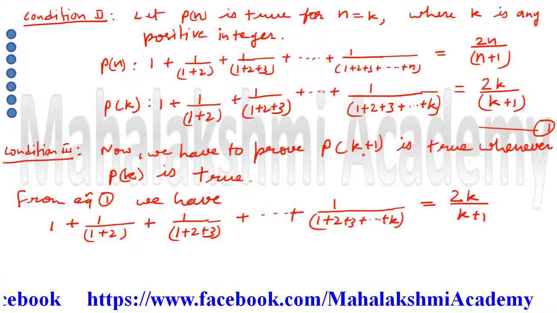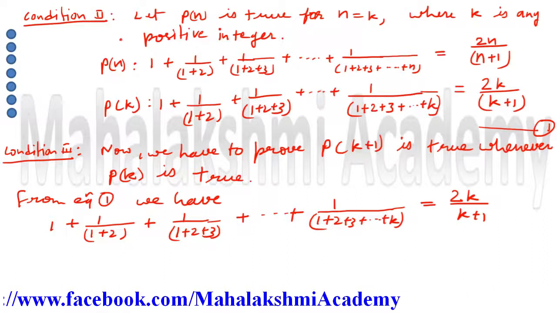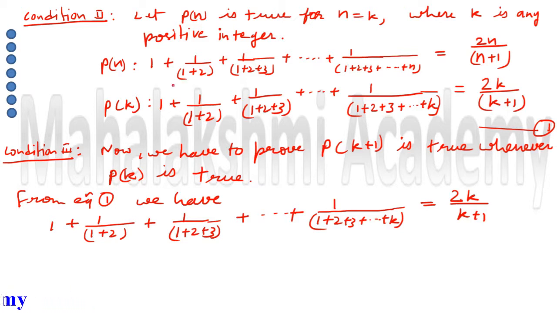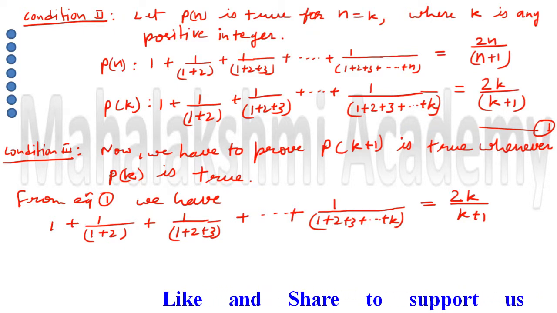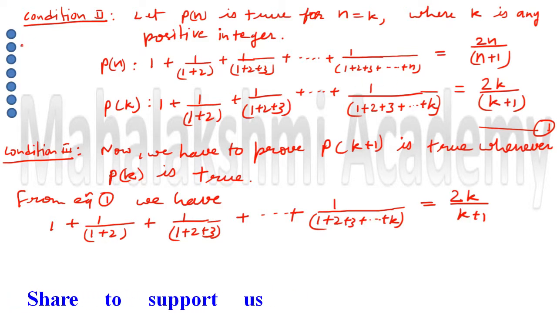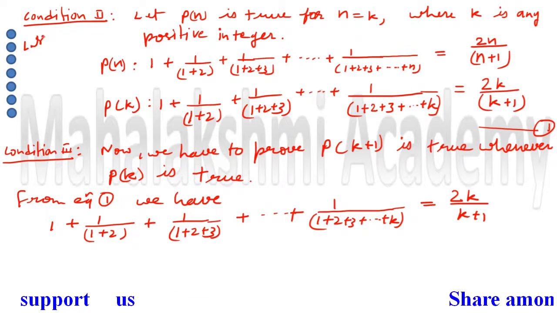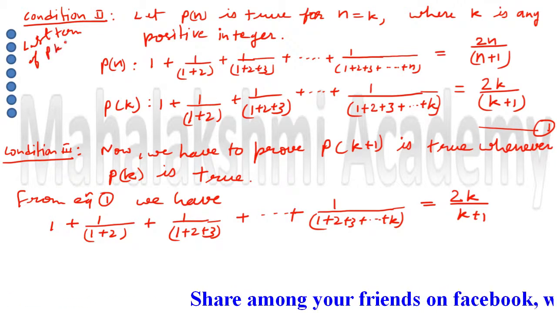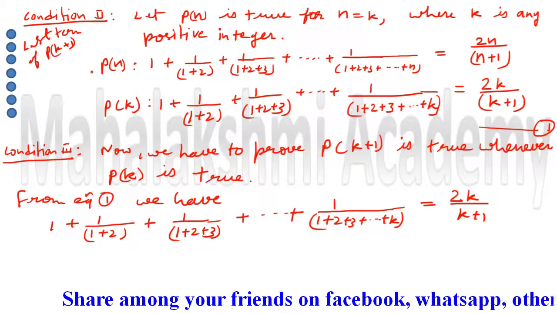So students, now we have to analyze properly. Just see what is our analysis. When n is here, that time here also n. When k is here, that time here also we have k. So if we want k plus 1 here, then we have to bring here also k plus 1. So what is the last term of Pk plus 1 that we have to think.